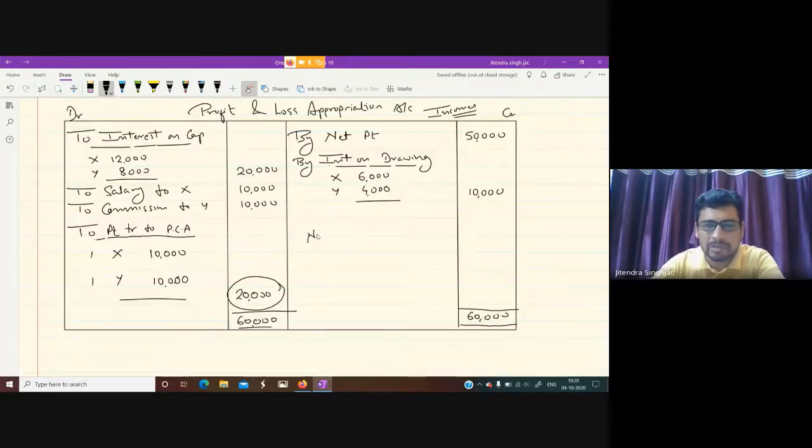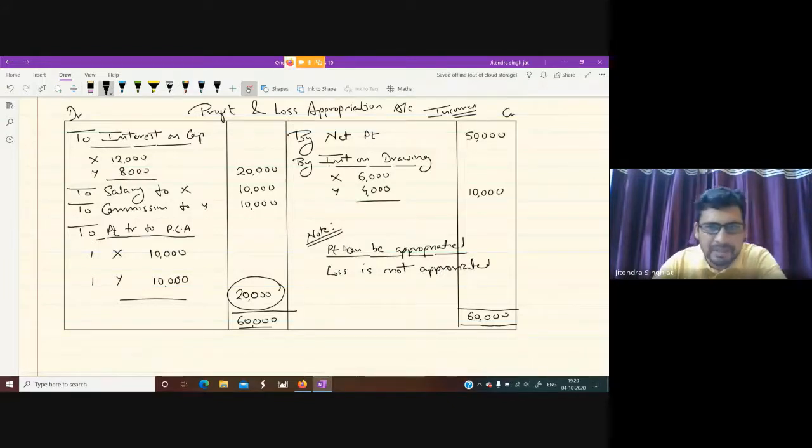One thing, children, you need to note: profit can be appropriated. Loss is not appropriated. Remember this point. Loss is not appropriated.